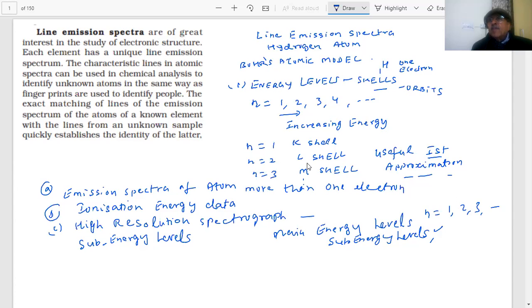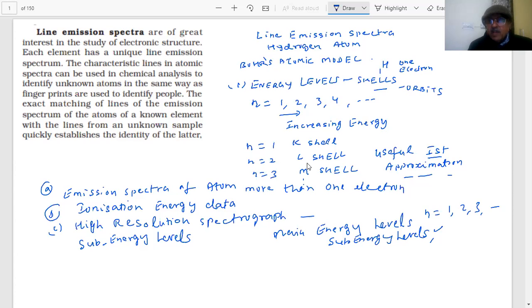And Heisenberg, after doing the experiment, came to the conclusion, and found out experimentally, that it is not possible to find the position and the momentum of an electron simultaneously. Therefore, the idea of orbits is no longer correct. The idea of finding a definite position of the electron in the shell is not correct. And then what happened, students? The theory was further improved by what we call the quantum mechanical model.